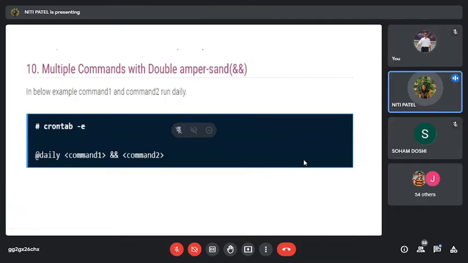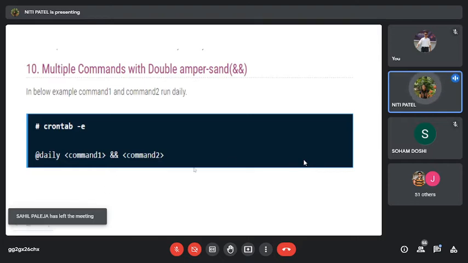Now, if you want to combine two commands, like what I have written, I am doing mkdir, rmdir, ls and lpr. I am doing more than one command. So instead of writing them on separate lines in a vi editor, I can directly mention them in the command also. How? @daily command 1 && command 2. So what will happen? Daily at midnight, mkdir as well as rmdir can be performed.